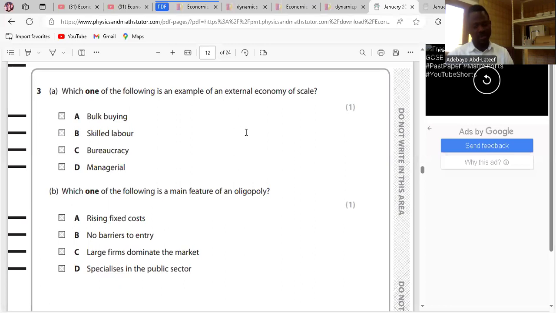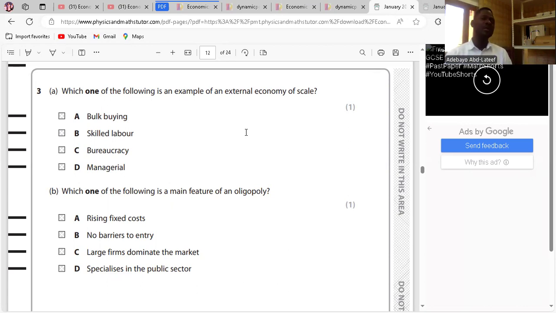Skilled labor, yes. Why is it skilled labor? As soon as the industry becomes bigger, a lot of individuals will be training themselves to be part of that industry. Do you understand? As a result, the supply of skilled labor would increase, and the industry will be able to have access to skilled labor. Clear? That's the answer anyway.